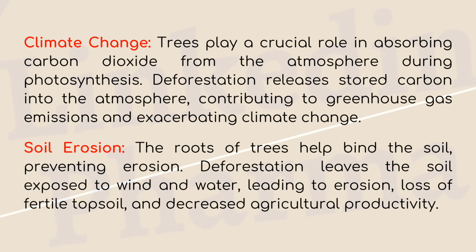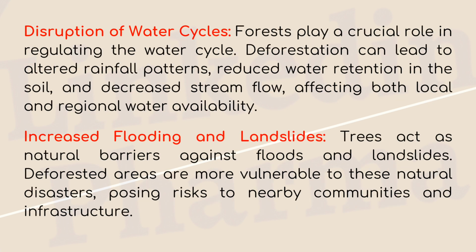Soil erosion. The roots of trees help bind the soil, preventing erosion. Deforestation leaves the soil exposed to wind and water, leading to erosion, loss of fertile topsoil, and decreased agricultural productivity. Disruption of water cycles. Forests play a crucial role in regulating the water cycle.